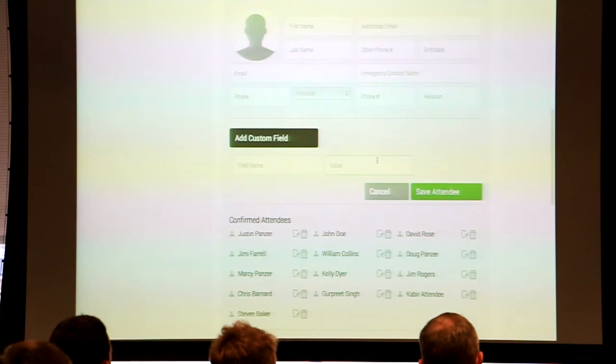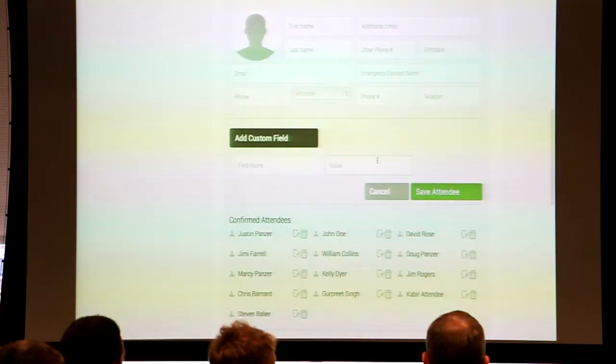I can put all of those things in here. And again, this is a manual example because this is somebody I might have to add last minute. But of course, I've got my whole list of available people there that come from my contact list. And you can see down here, these are the attendees that I've already selected. I can always add somebody else.